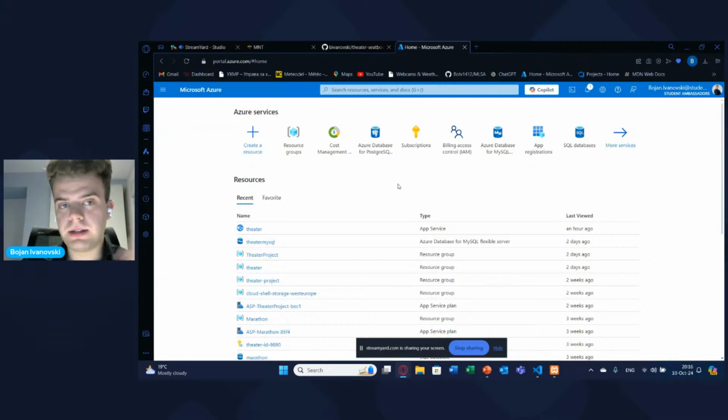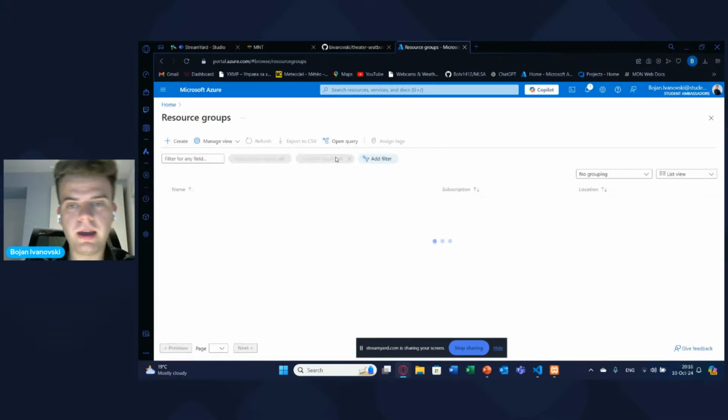Okay, now the next Azure service that we'd like to introduce to you is resource groups. Resource groups are one of the most fundamental Azure services, especially when it comes to deployment, because a resource group is like a folder in which all the files associated with that deployment can be found.